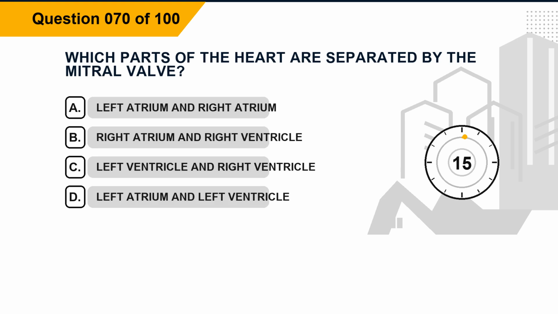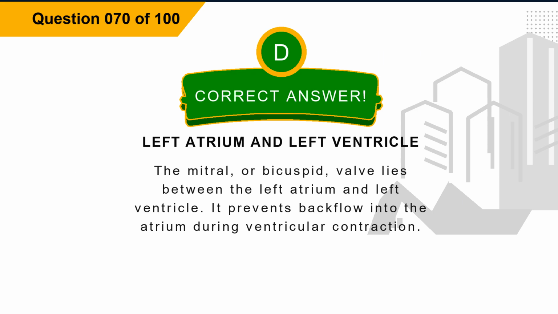Question 70. Which parts of the heart are separated by the mitral valve? Option A, left atrium and right atrium. Option B, right atrium and right ventricle. Option C, left ventricle and right ventricle. Option D, left atrium and left ventricle. The correct answer is option D, left atrium and left ventricle. Explanation. The mitral, or bicuspid, valve lies between the left atrium and left ventricle. It prevents backflow into the atrium during ventricular contraction.